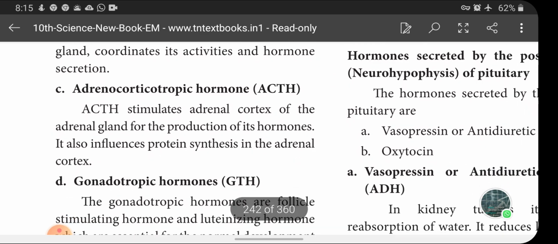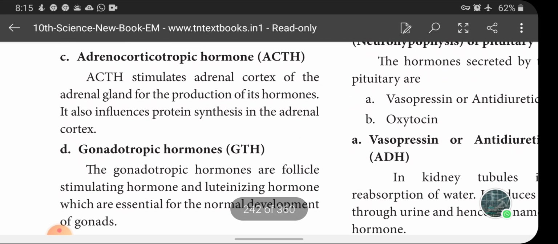And in the same way, adrenocorticotropic hormone. This hormone controls the adrenal cortex of the adrenal gland. Adrenocorticotropic hormone stimulates the adrenal cortex of the adrenal gland for the production of its hormones. It also influences protein synthesis in the adrenal cortex.